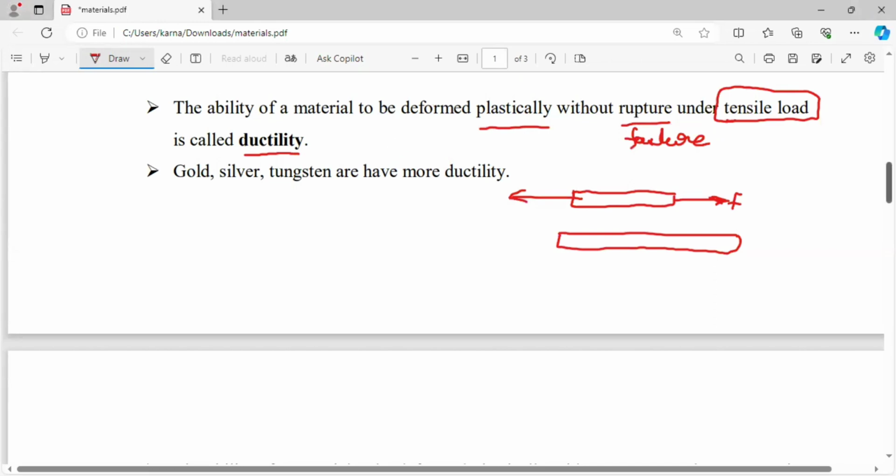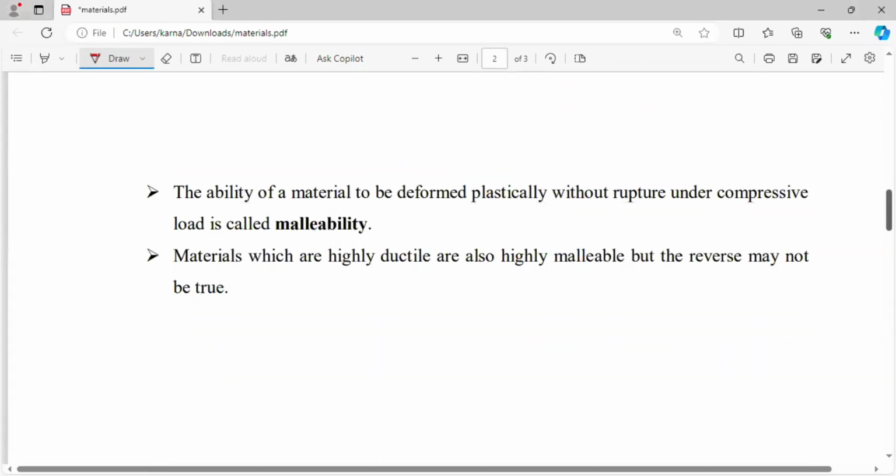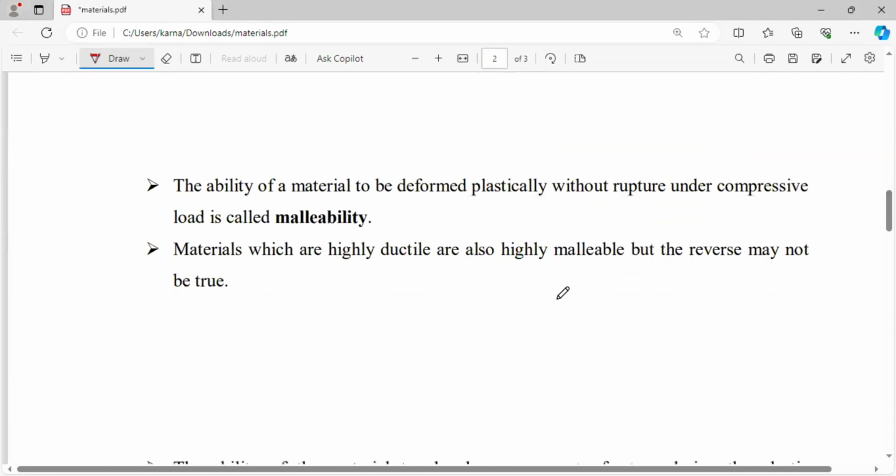Whereas another similar property is malleability. The same condition, but here we are applying compressive loads. The ability of the material to be deformed plastically without rupture under compressive loads. If the load is tensile, that is ductility.